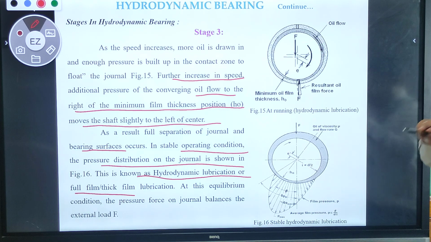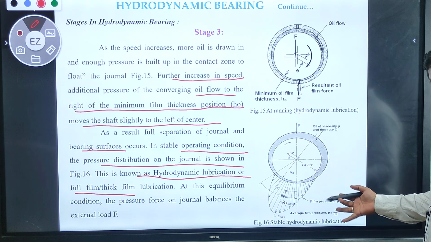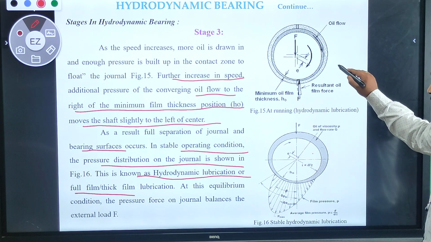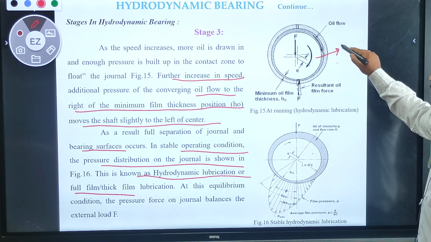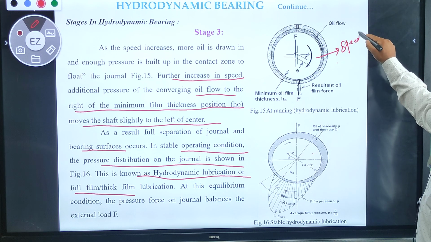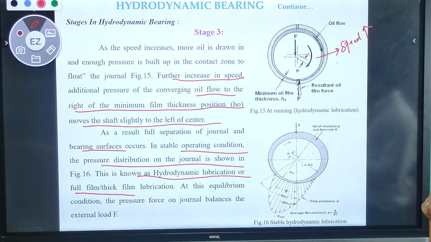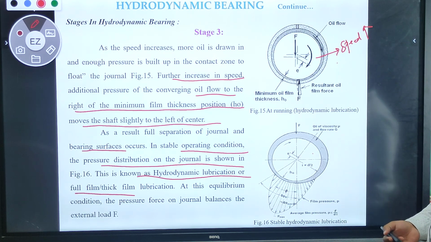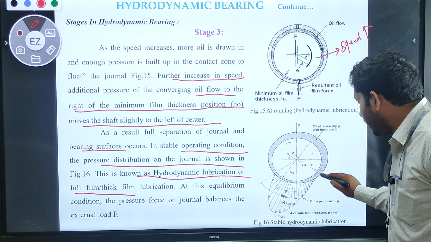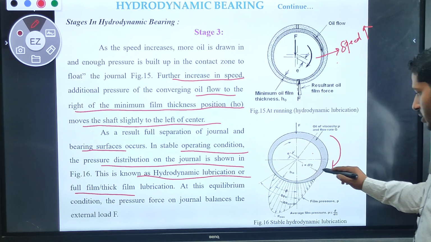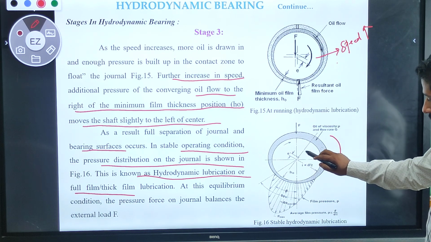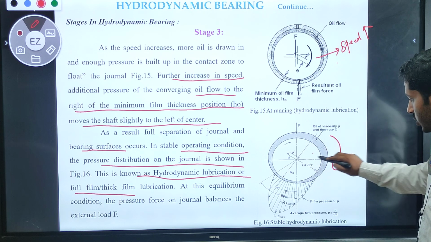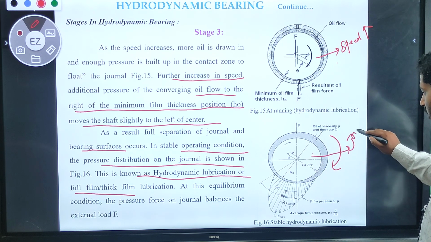So let us see over here. If the speed of this journal increases, the more amount of oil is drawn and it will build up the contact zone. Here this journal rotates in which direction?